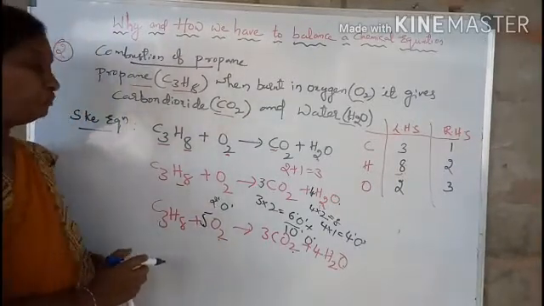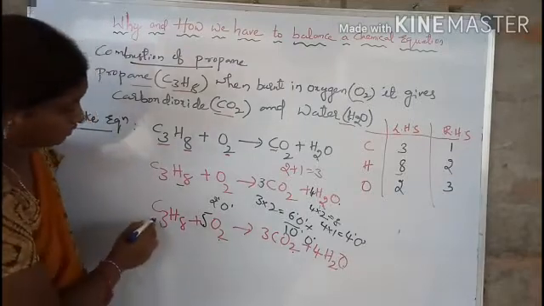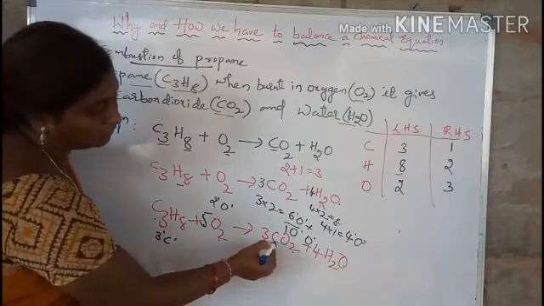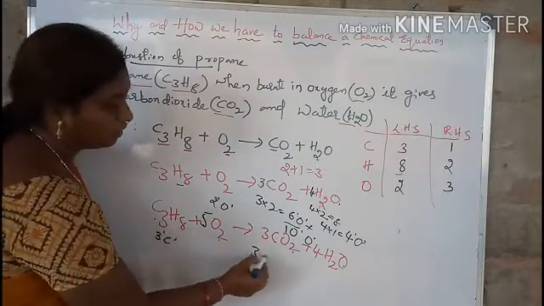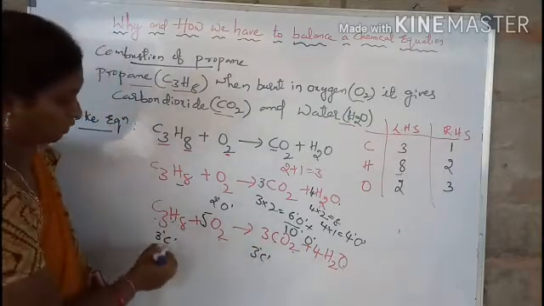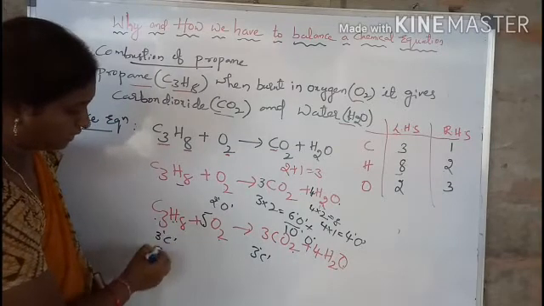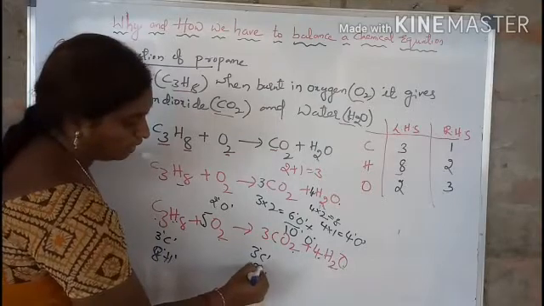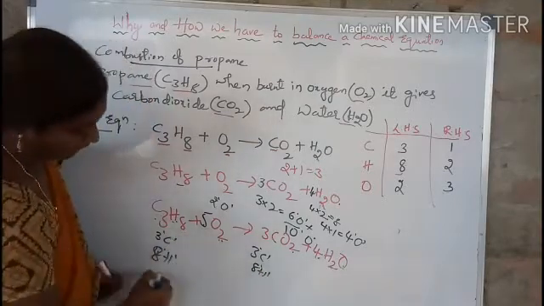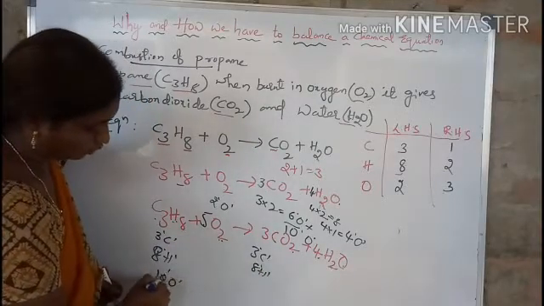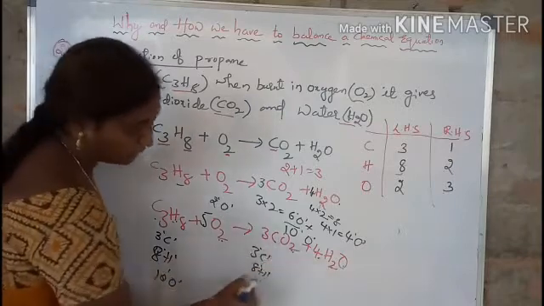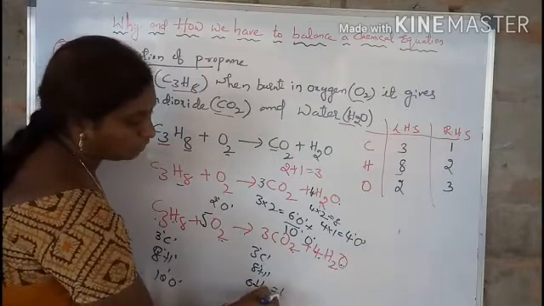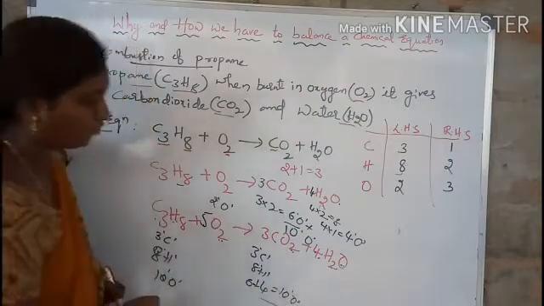Okay? Now see all the atoms. Carbons 3 in the reactant side, product side 3 carbons. Hydrogens 4, 8 hydrogens. Here 4 2s are 8 hydrogens. Oxygens 5 2s are 10, 10 oxygens on the reactant side. Product side 3 2s are 6 plus 4 1s are 4, so 10 oxygens on the product side. So now it is balanced.